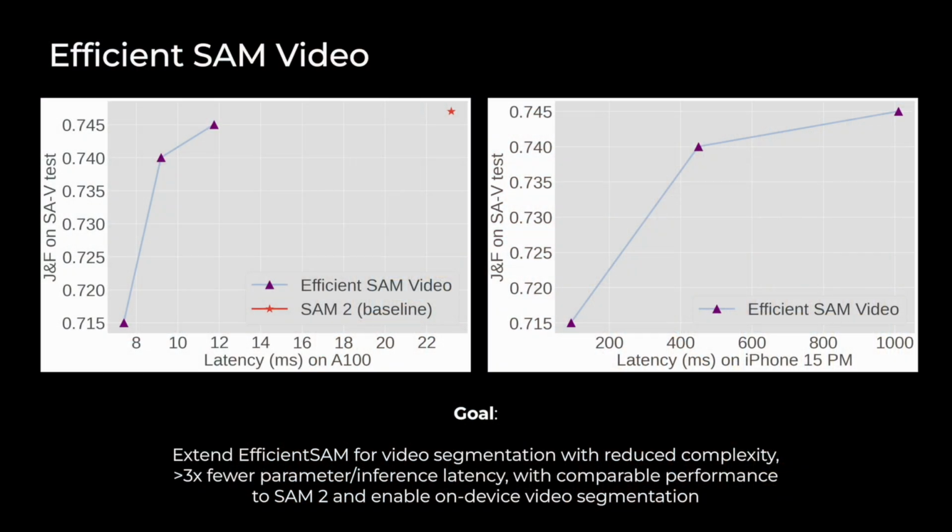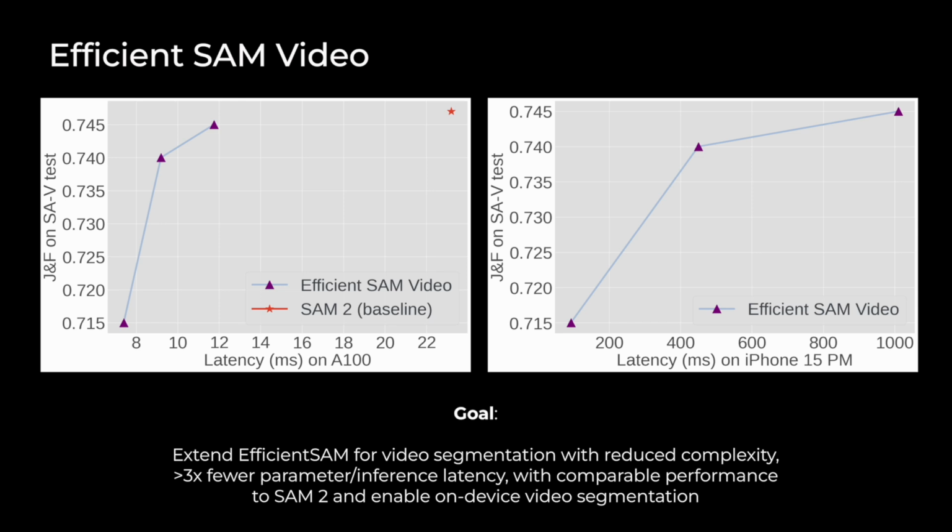Next, Yunyang is going to cover our recent work on efficient segment anything on videos. For this work, our goal is to extend EfficientSAM for efficient video segmentation while maintaining impressive video segmentation quality compared to our baseline SAM2. And this figure shows what EfficientSAM video achieved.